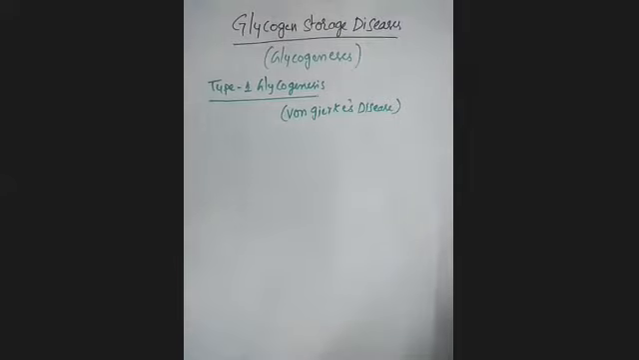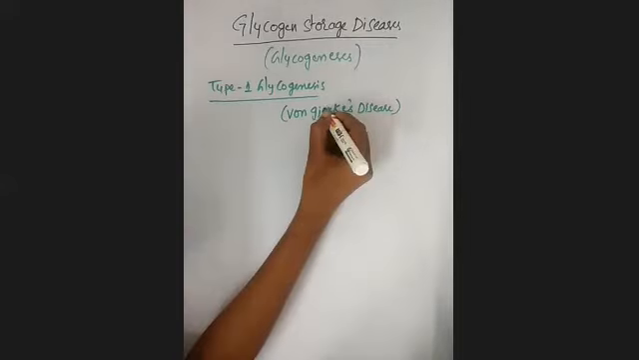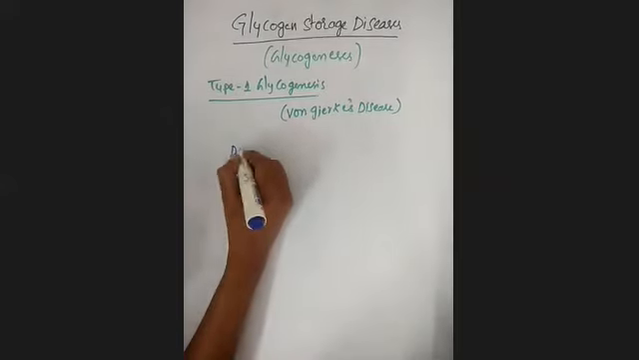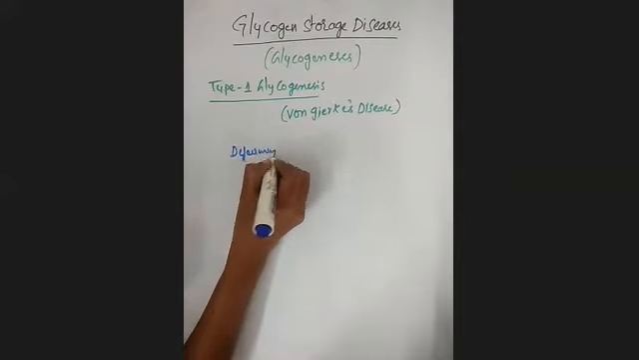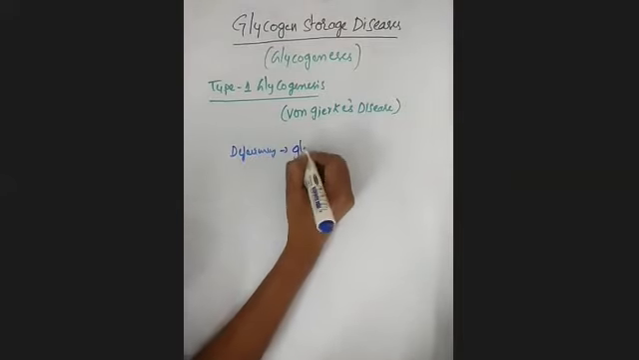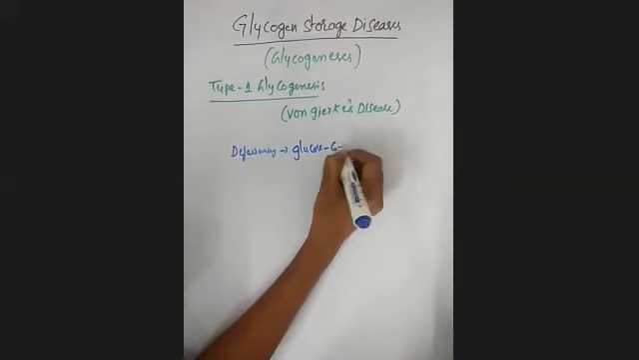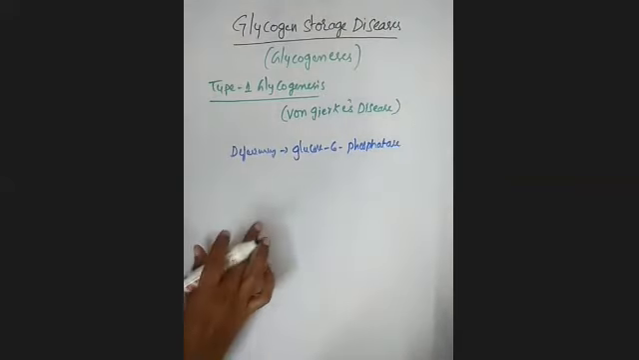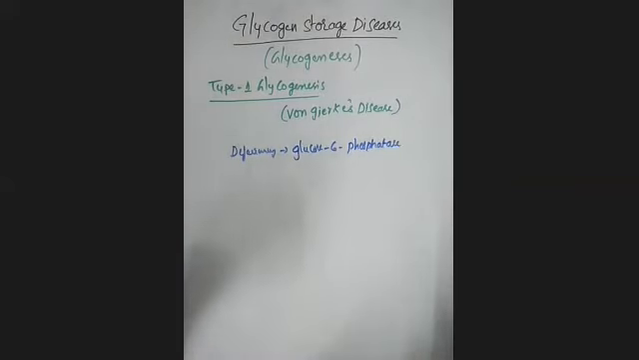What is the other name for this type 1? That is von Gierke's disease. Clear? Here in this disease, there is a deficiency of glucose 6 phosphatase. What is the deficient enzyme here? That is glucose 6 phosphatase. This enzyme is deficient in individuals. Clear? This is also one of the inherited disorders.